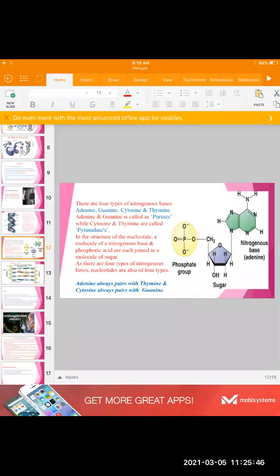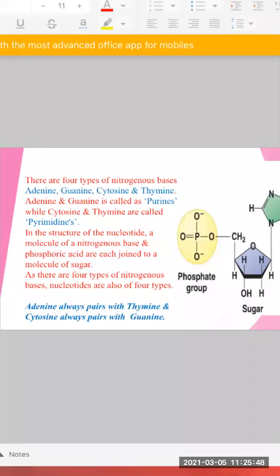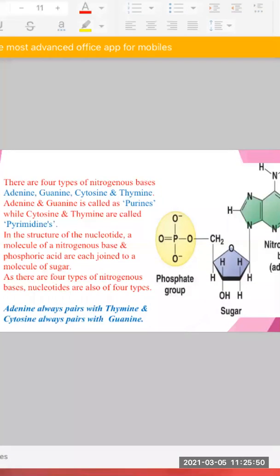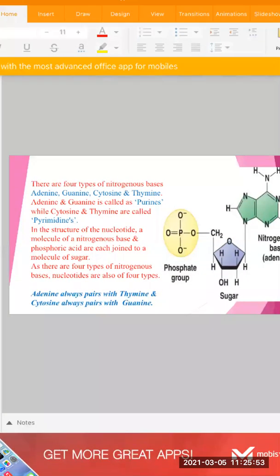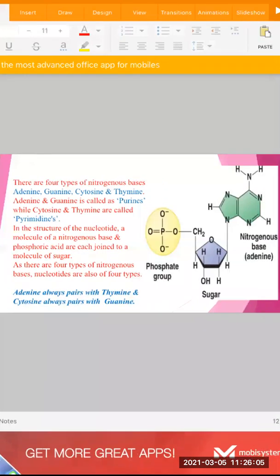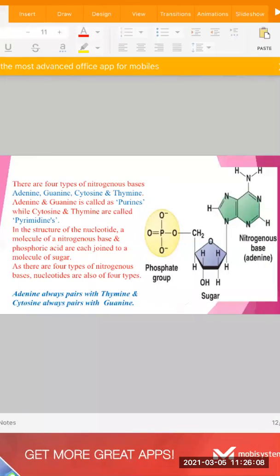Okay, how many nitrogenous bases are being found in DNA? कौन से nitrogenous bases हैं जो DNA में मिल रहे हैं? Adenine, guanine, cytosine, thymine. Very good. And what are the other two groups? It is there in the slide itself, diagram.